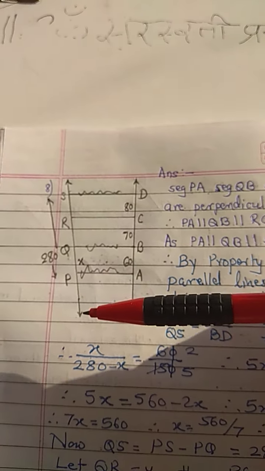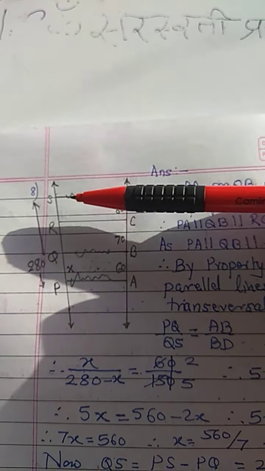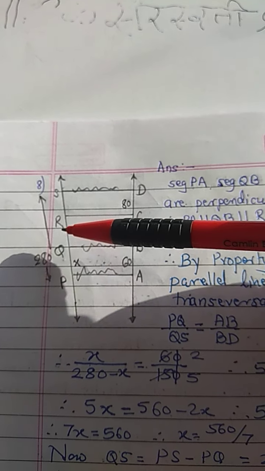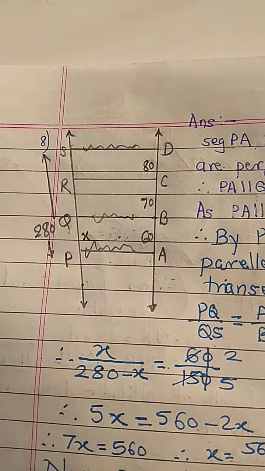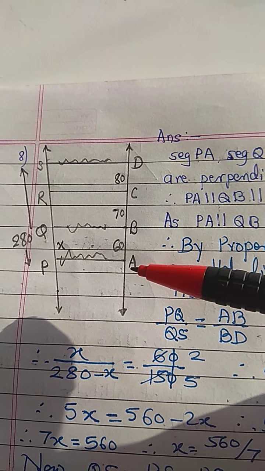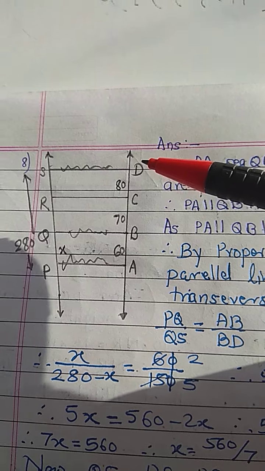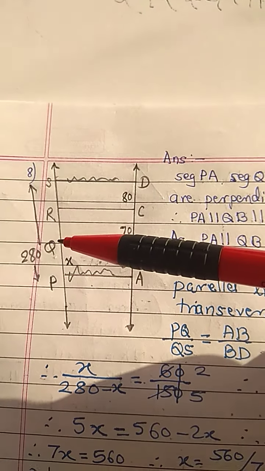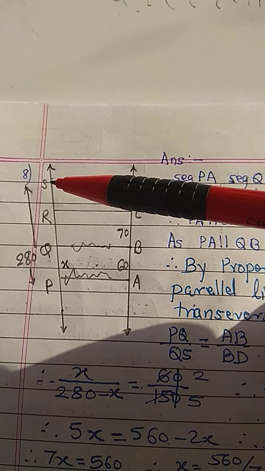So by property of three parallel lines and their transversal, we can say PQ upon QS is equal to AB upon BD. But PQ is not given and QS also not given.